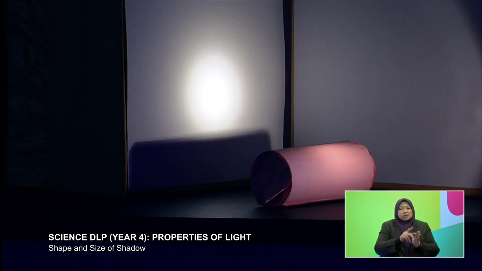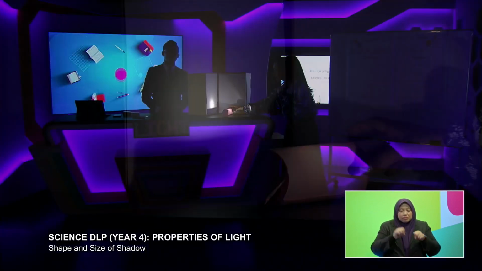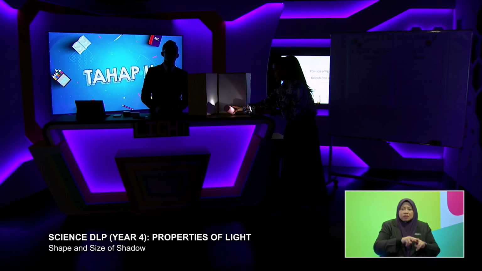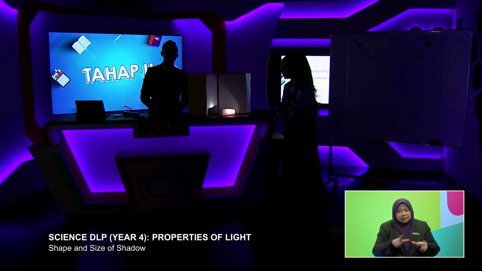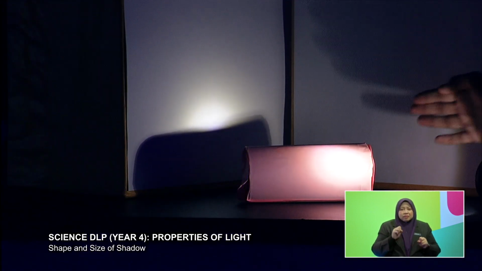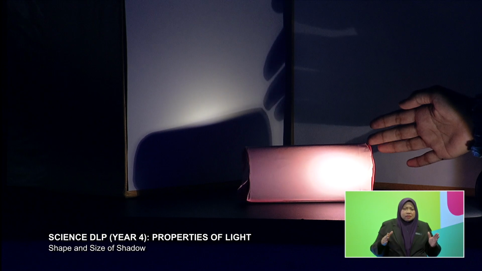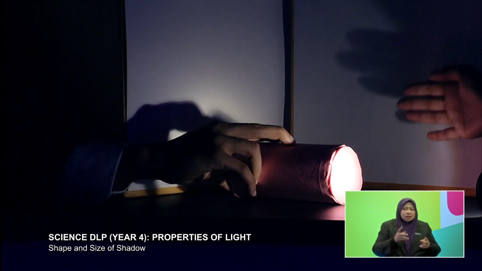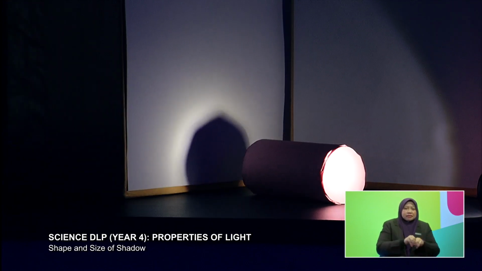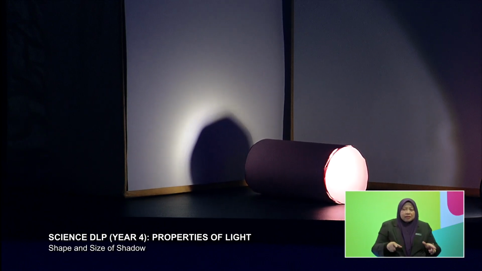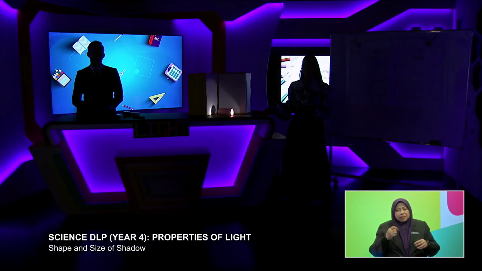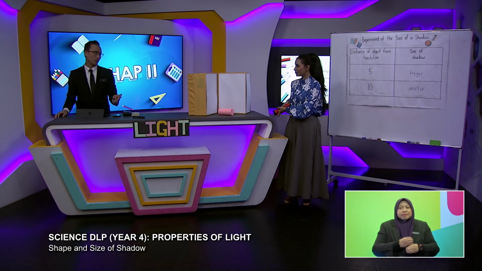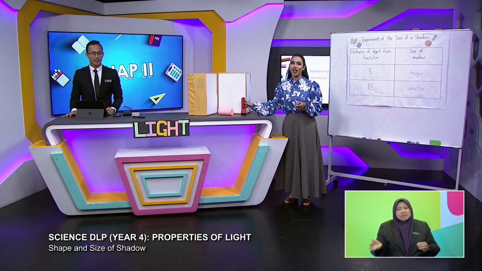You can even change it in other positions. Can I perhaps make it like this? Make it a bit angled? Yes, let's have a look. Oh, it's slightly bigger at this end. If you choose to move it here, let's see how the shadow looks. Oh, it's a circle. So I hope everyone at home has the right idea about this. The shape of the shadow is affected by the orientation of the object and also the position of the light source.